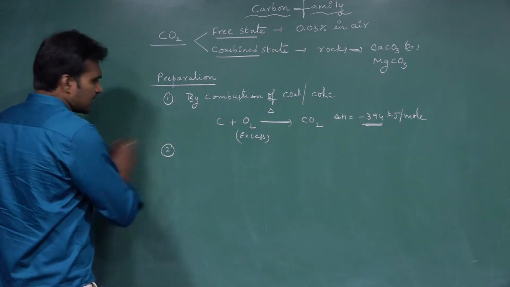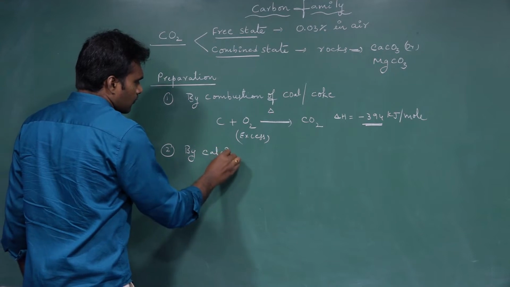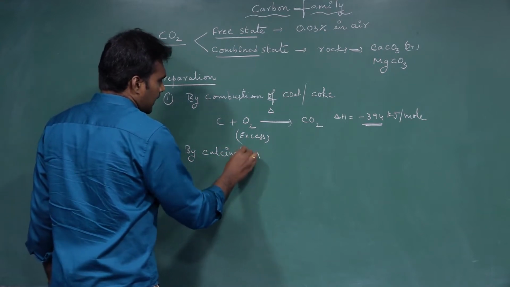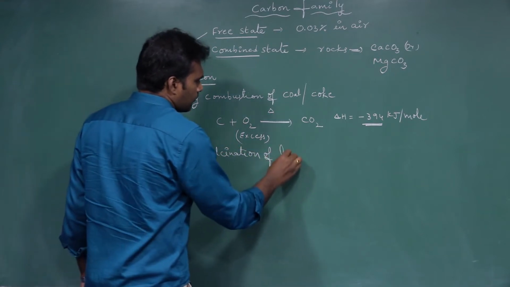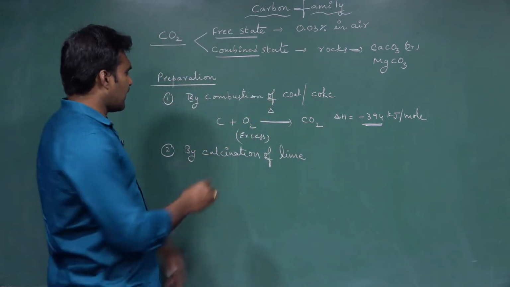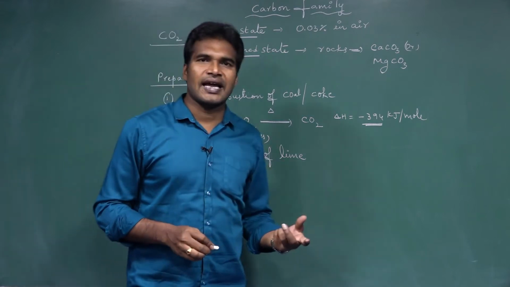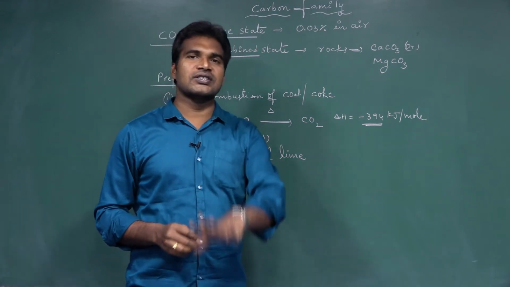The second method is by calcination of lime. What do we mean by calcination? Calcination is heating to very high temperatures in the absence of oxygen.